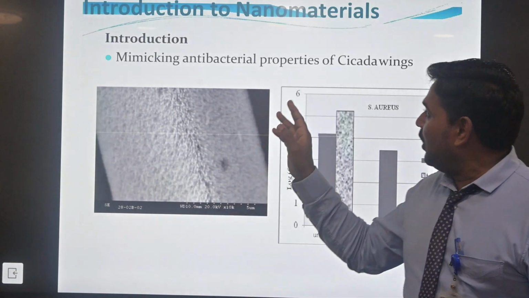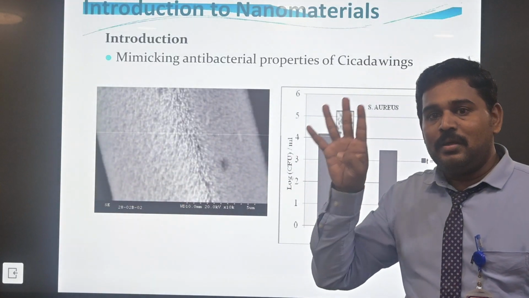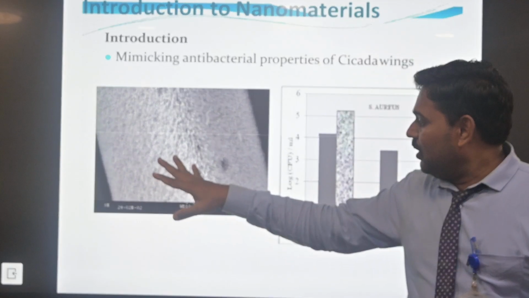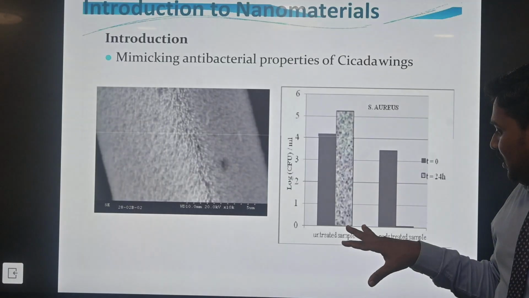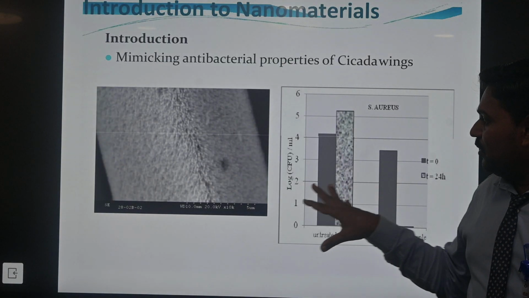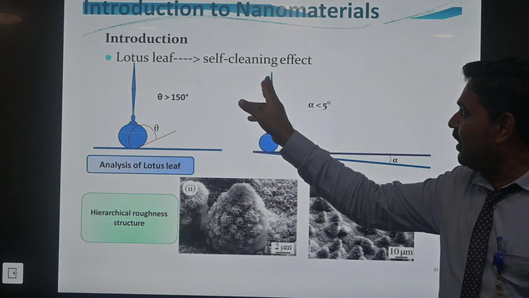Next, mimicking of the unique properties, it will be focusing the morphology through the surface area. There will be the presence of the colors. There will be the presence of the ultrasound sample and the nano-treated sample. So the image will show the presence of the ultrasound. The next is the lotus leaf and the self cleaning effect.